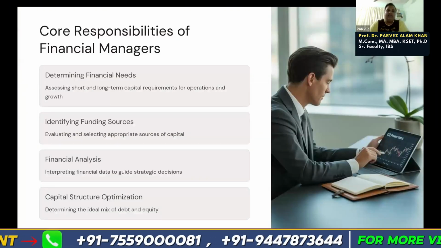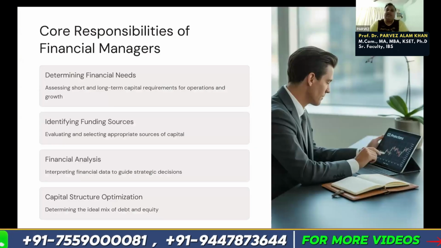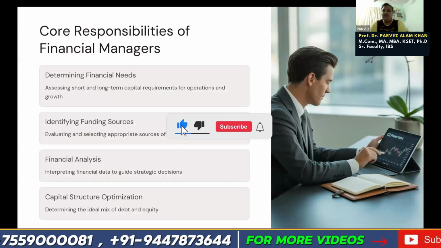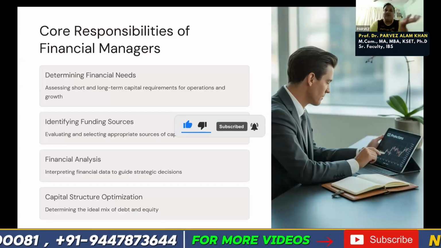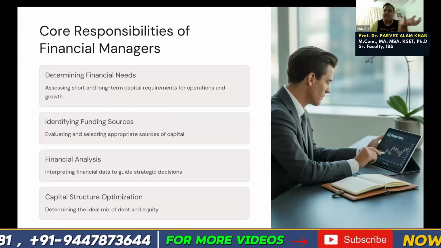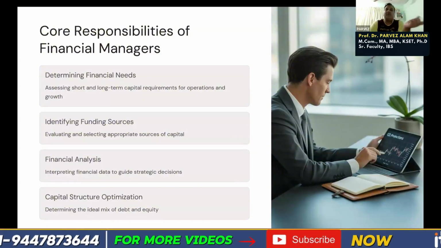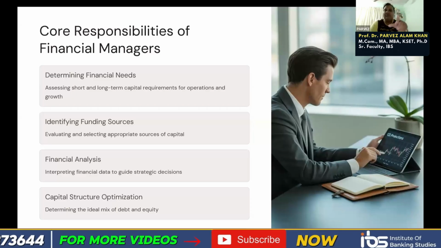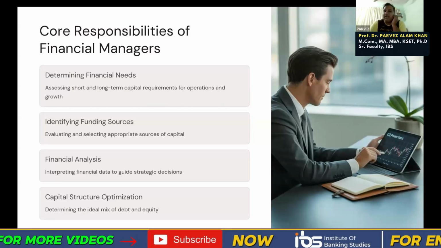Then, the core responsibilities of financial managers: determining financial need. You have to see what the need is. If you need funds of 1 lakh, obviously you are not going to borrow 5 lakhs or 10 lakhs. You have to see whether the funds are required for short term or long term, and how much is needed. All those things the financial manager is going to determine.